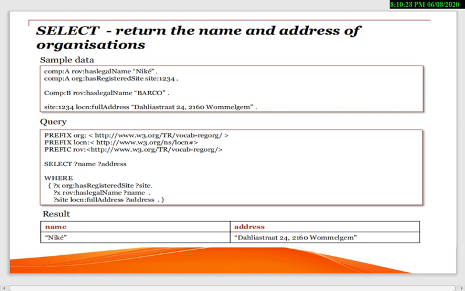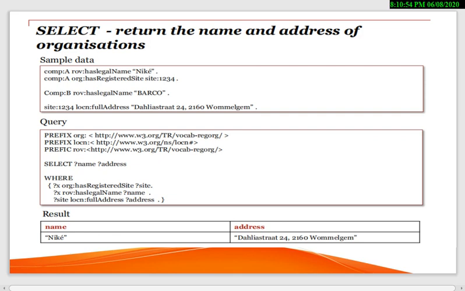Like this is the way, the name is Nike and its registered site is 1234. Company B, and the name is Barco, and the full address is Dallas Road 24, 2160 Womack Hill. This is the address.